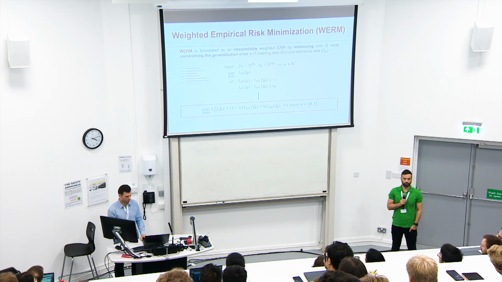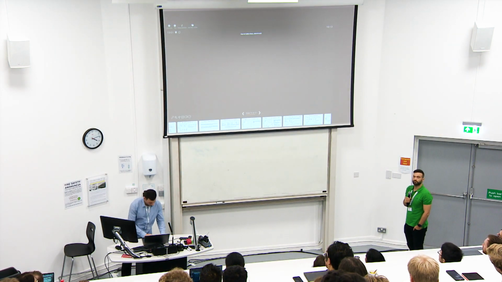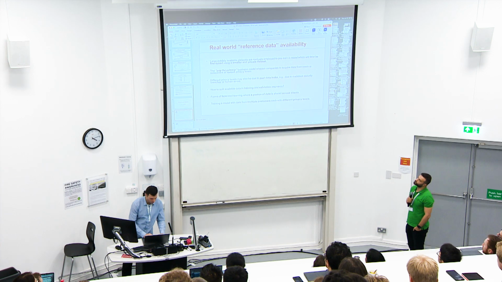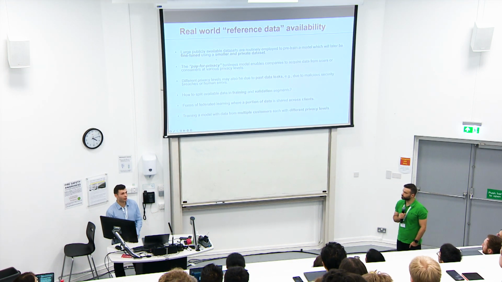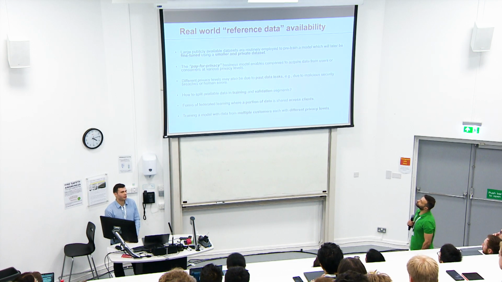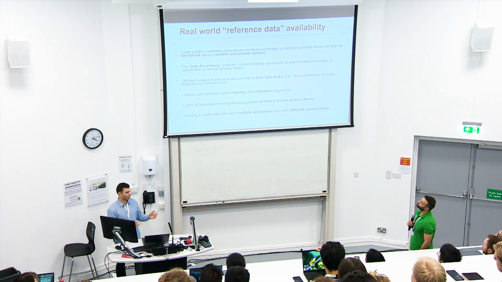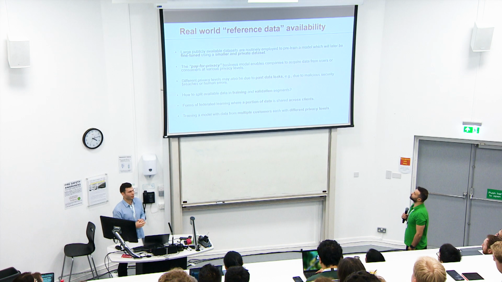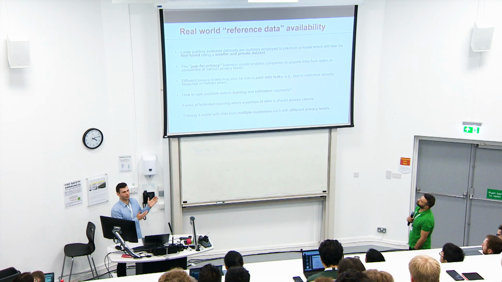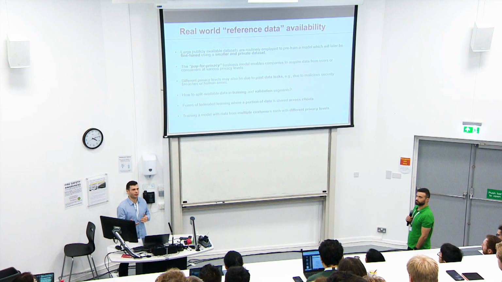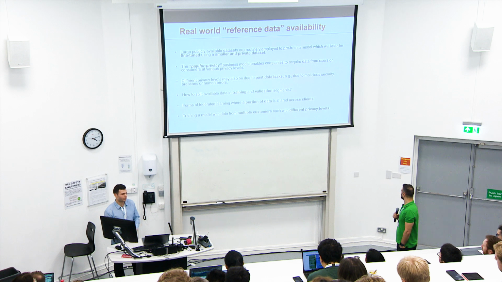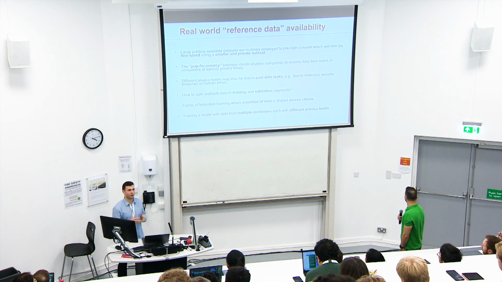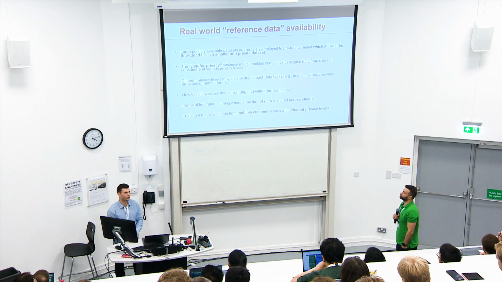So there are some, to further answer your question, I have a slide here. These are some examples of perhaps real world reference data availability. So there could be large publicly available data sets, for example. In this case, it's actually the opposite of what the existing methods are doing, because if you could train a method just using publicly available data that works well on your private data set, why would you even use the private data? So this is an example. There's also these business models where there could be the same data set coming from the same distribution, but one has more privacy than the other, and there's a few examples here.